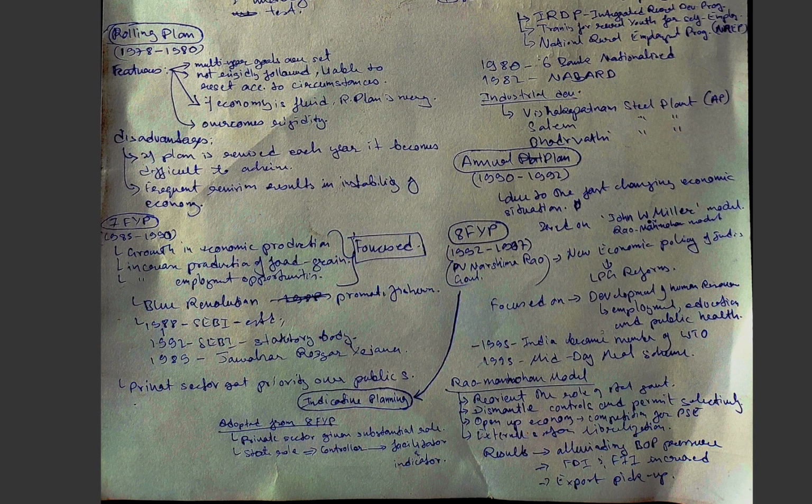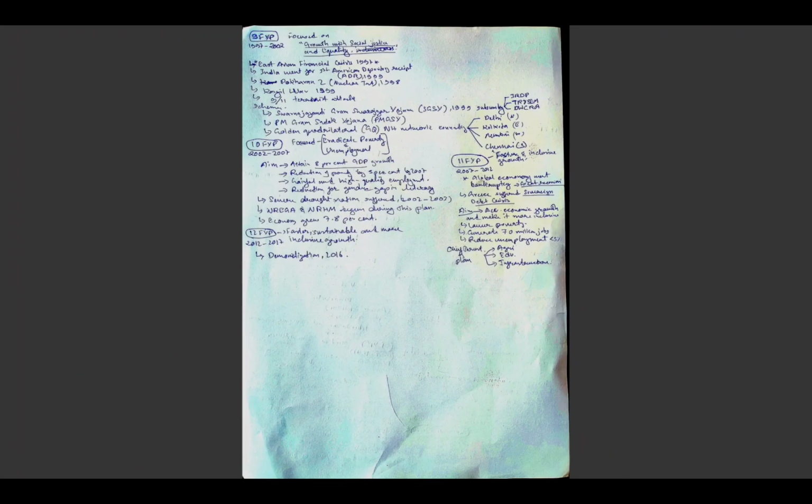The features of this indicative planning were that the private sector was given a substantial role in the economy, and the state's role was changed from controller to facilitator or indicator, directing. Investments by the government were relatively less, and priority was given to the private sector. So this was about the eighth five-year plan.